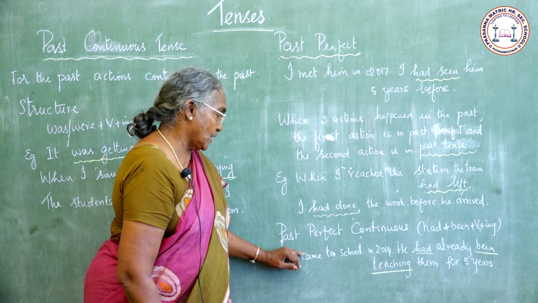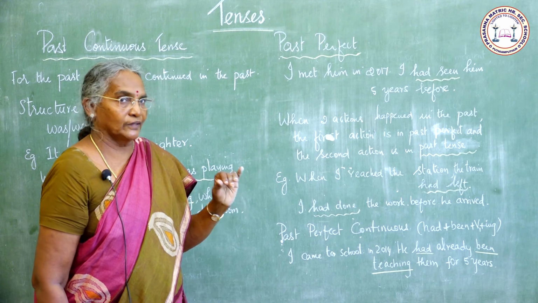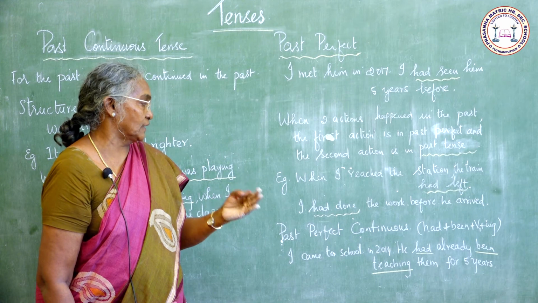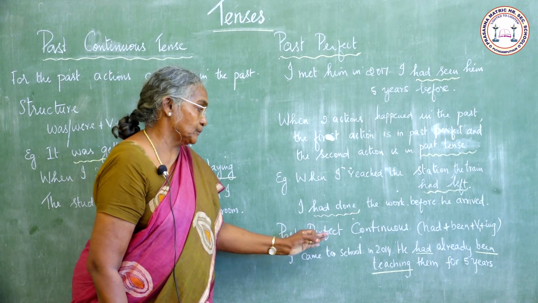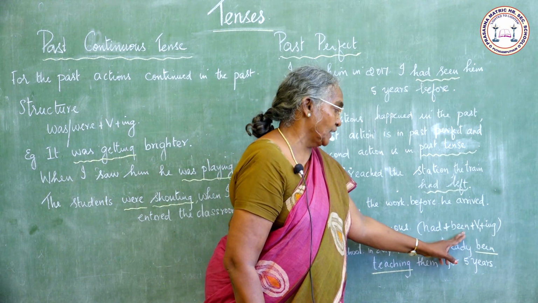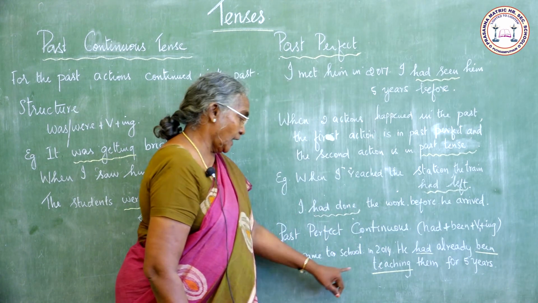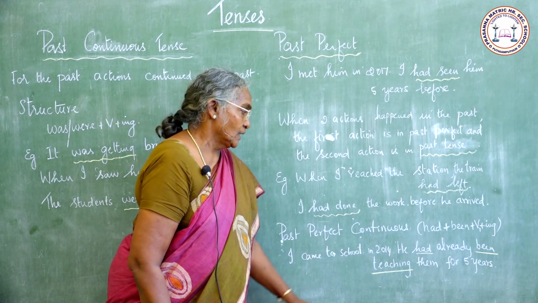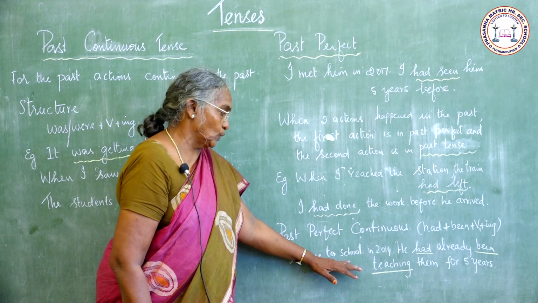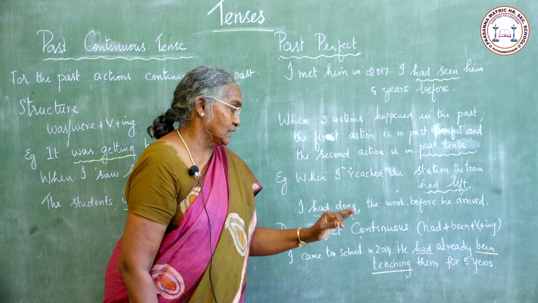Next comes past perfect continuous, the fourth form of past tense. First form simple past, second past continuous, third past perfect and the fourth one is past perfect continuous. The structure for this is had plus been plus verb 1 plus ing. I came to school in 2014. He had already been teaching them for 5 years.